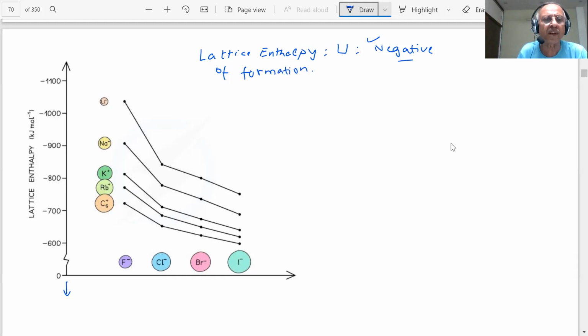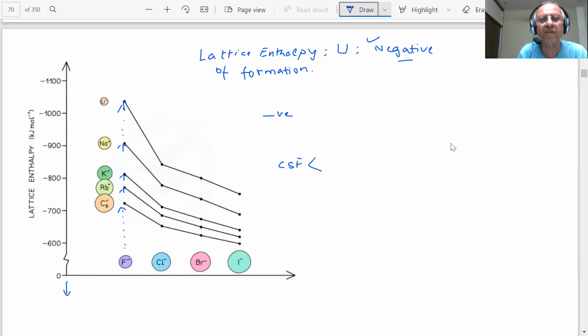For example, if I go from here, students, this is F minus. I join this line, students. What does it mean? This is the lattice enthalpy of cesium fluoride. Cesium fluoride is less negative.